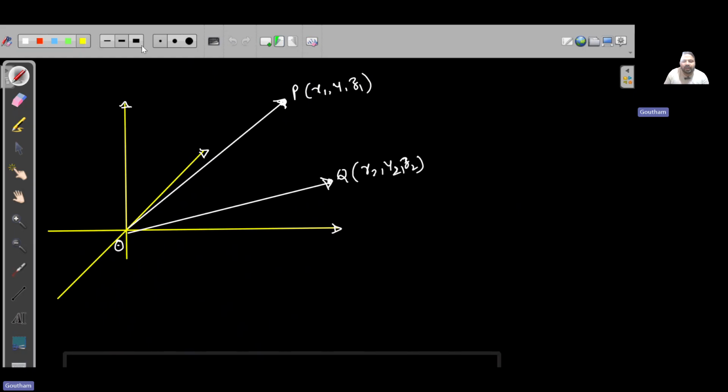Now, me going from here to here and from here to here.